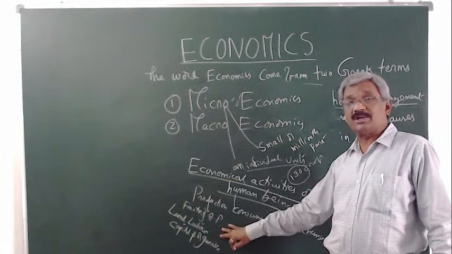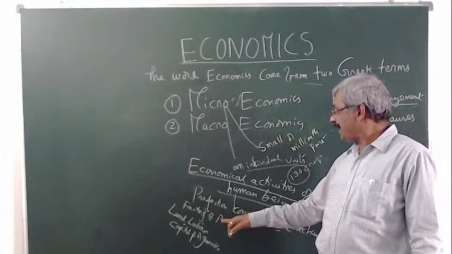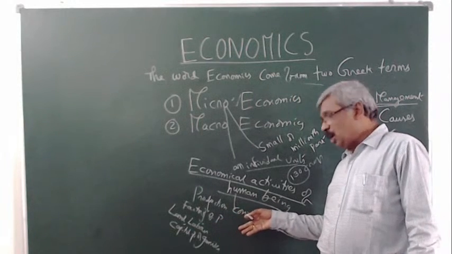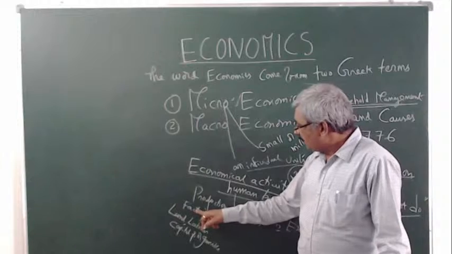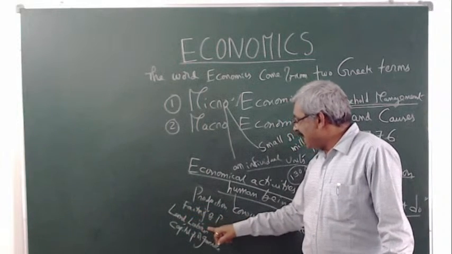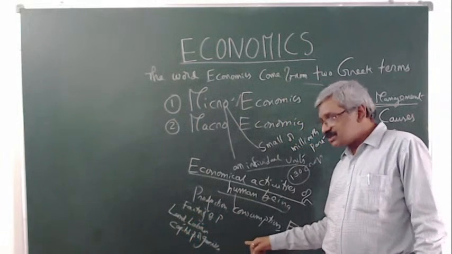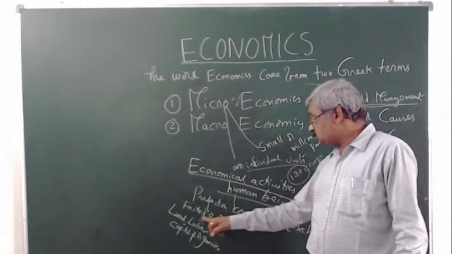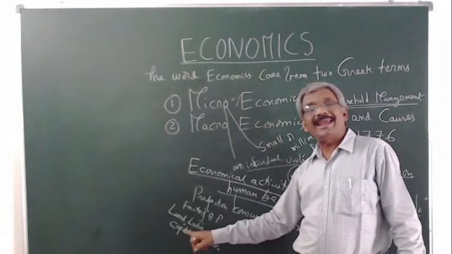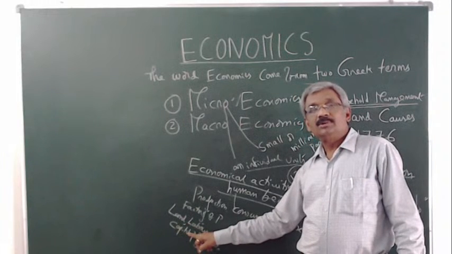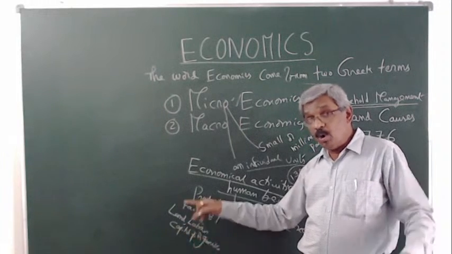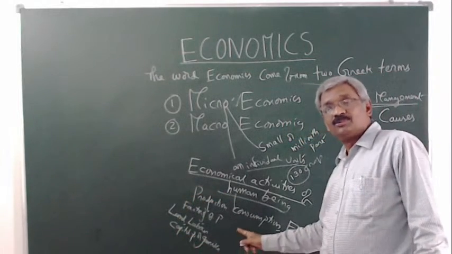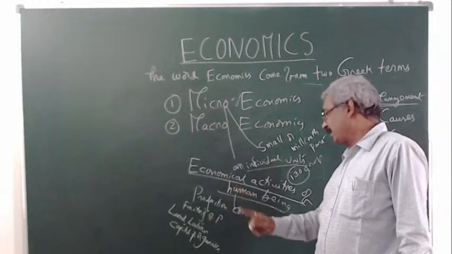Without factors of production, either land or capital or organizers. Suppose without land, labor, and capital, how can the organizer organize? The organizer coordinates land, labor, and capital, and they can produce more commodities with the help of factors of production. So this is called production.